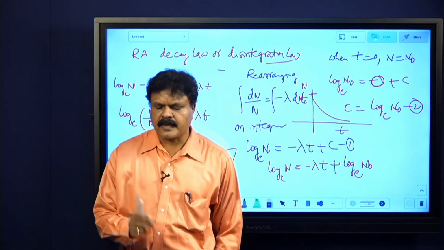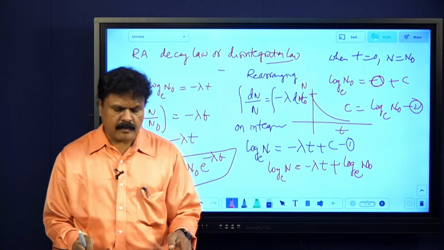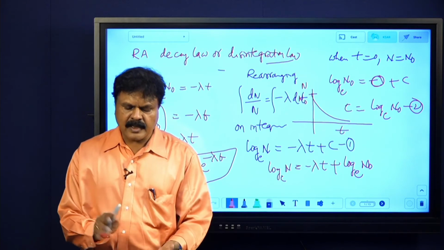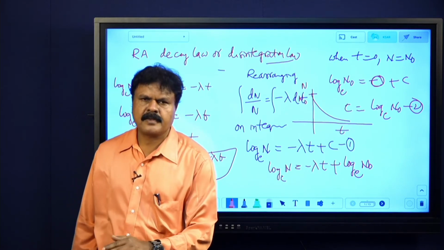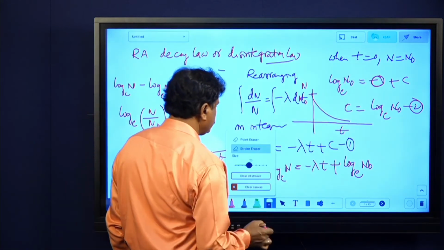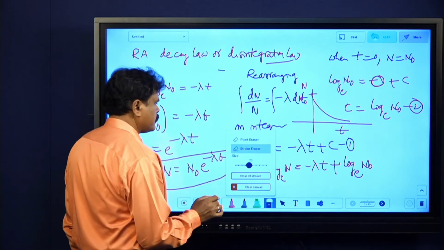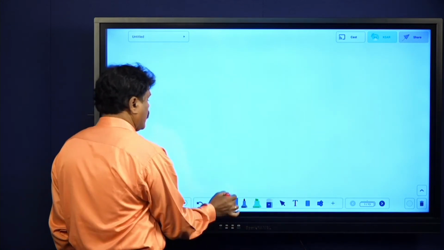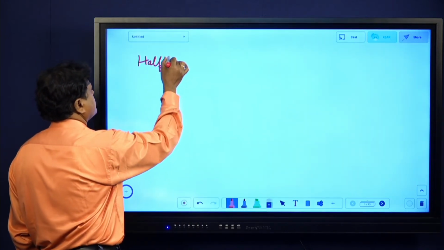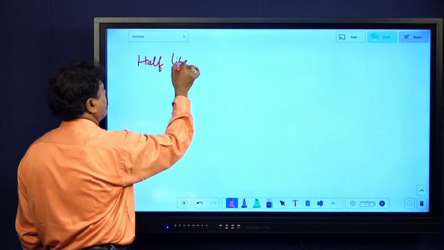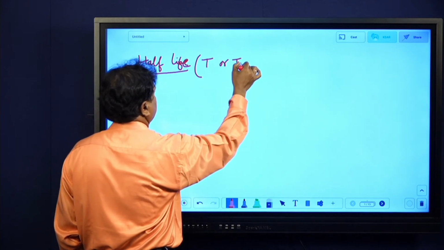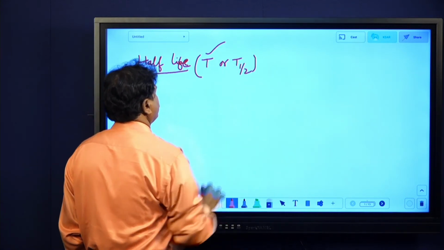Okay, here some other things like what is half-life, and then what is the expression for half-life, and then how to define decay constant, and only those things only will be seeing, not more than that. Okay. Now here, next I will talk about half-life. What is half-life? That we'll be seeing now. We denote it with T half, or even T. We write like this also. I'll use this T, half-life.